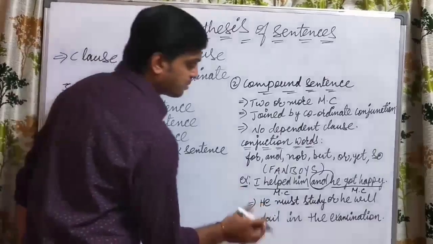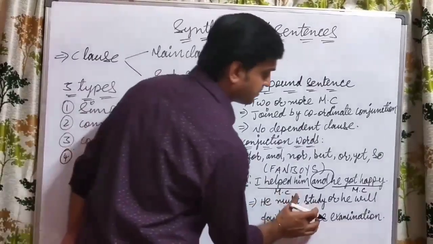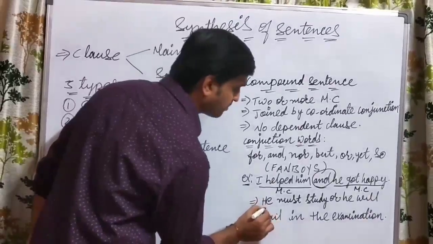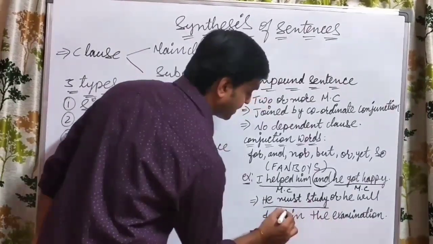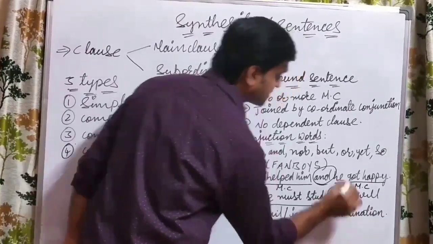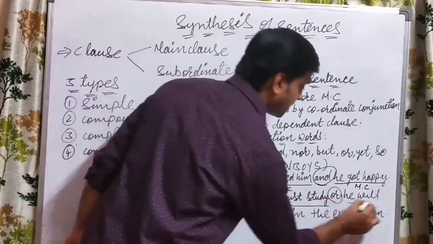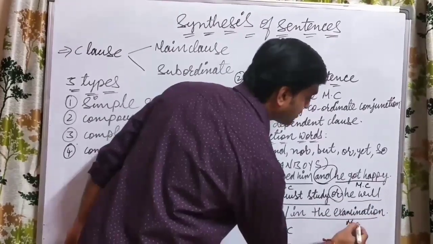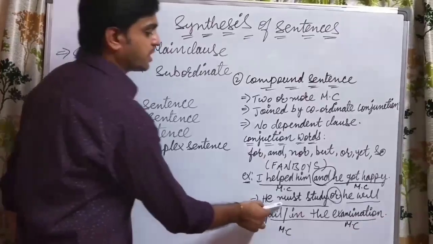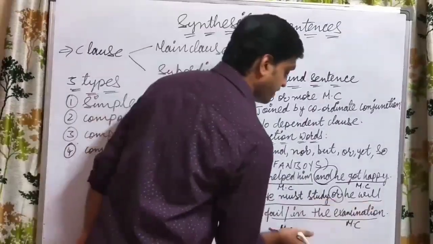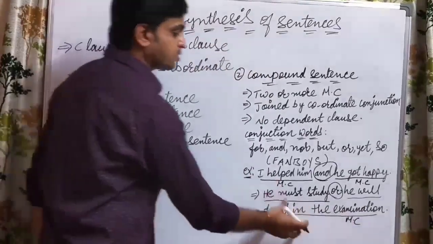And the next example: He must study or he will fail in the examination. He must study is a main clause, or is the conjunction word used, and he will fail in the examination is one more main clause. He must study means compulsory studying, and he will fail in the examination also has a proper meaning.